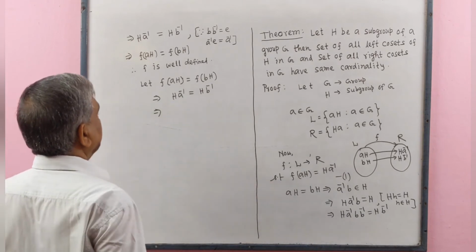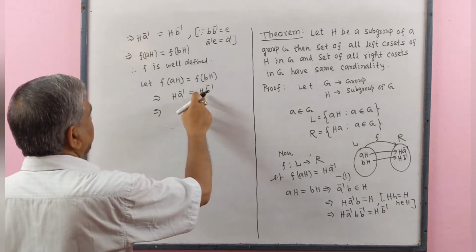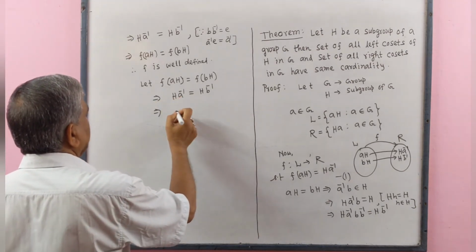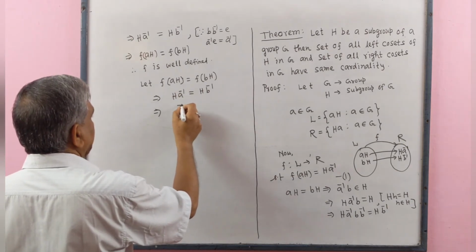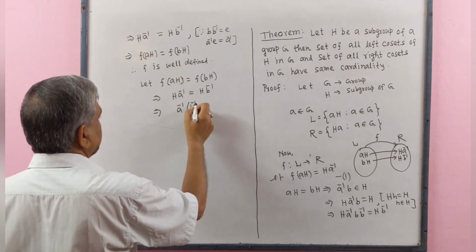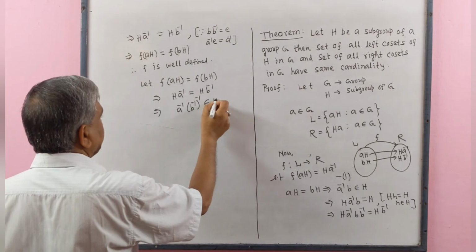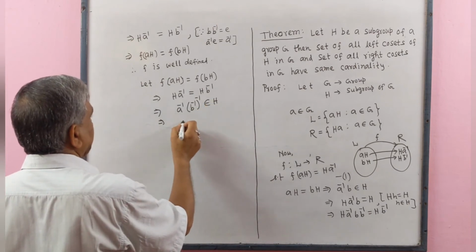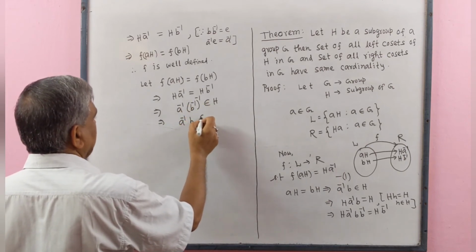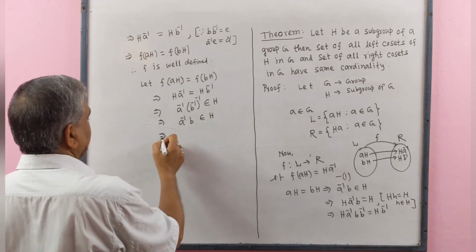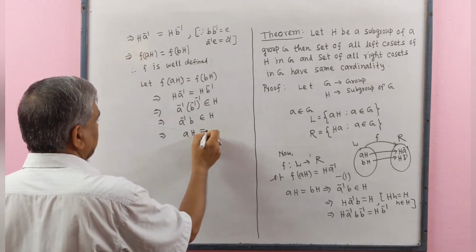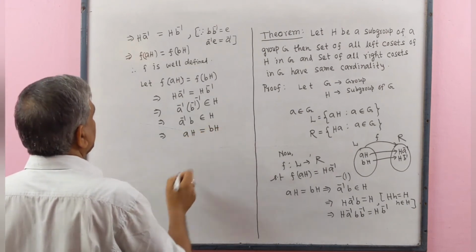Here we see the equality of two right cosets, and in this case we know that this element a inverse and inverse of this element, b inverse whole inverse, belongs to H, implies that a inverse b, since inverse of b inverse is b, belongs to H, implies that left coset aH equals left coset bH.